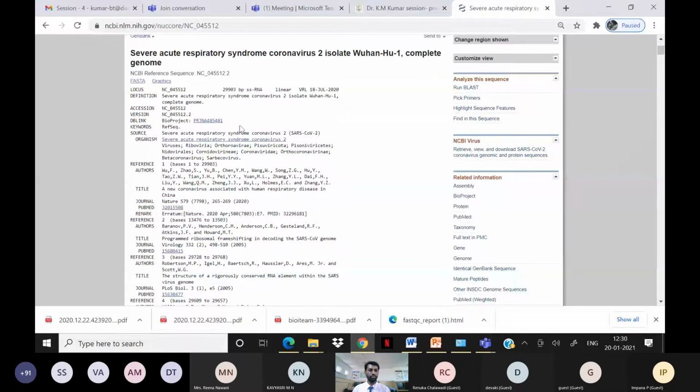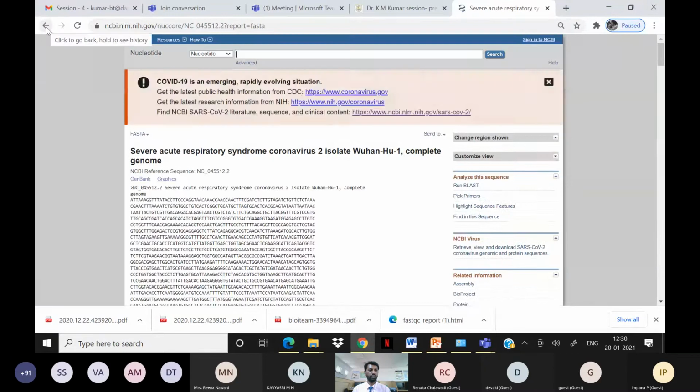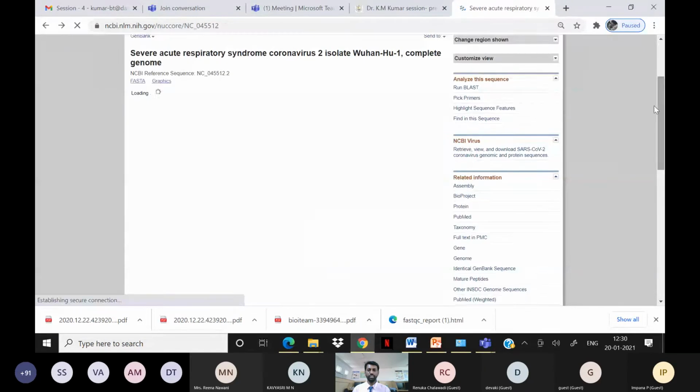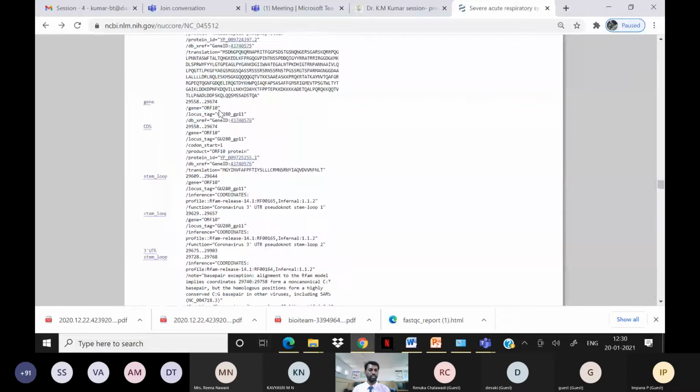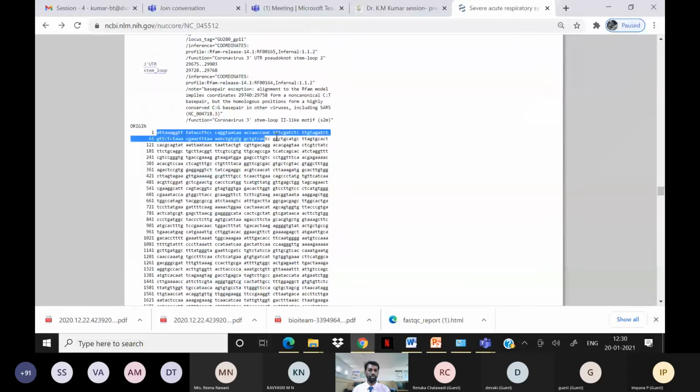If you want to download the sequence, you need to download the FASTA sequence. I was talking about the FASTA sequence in the data formats, right? Here you can download this FASTA sequence. You just click on this FASTA sequence. Why do we need a FASTA sequence? I'll tell you the reason. Let me go back again. Here you can see this is the sequence, and the actual sequence is A, T, G, C: adenine, guanine, cytosine, thymine.